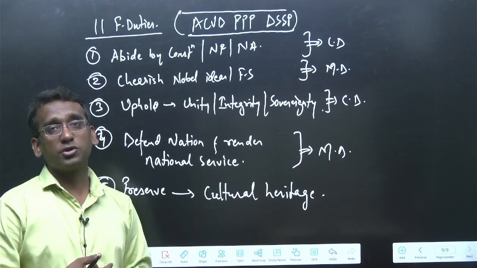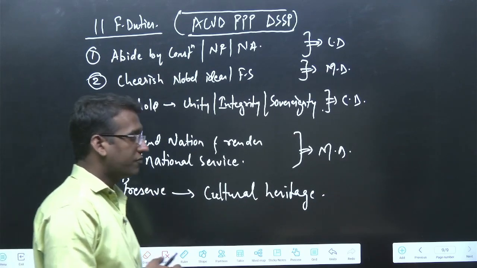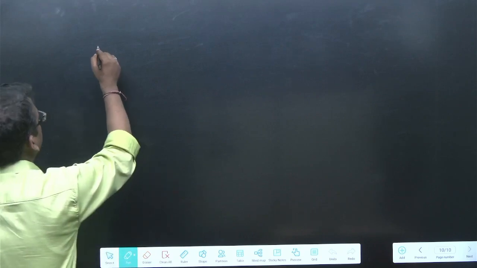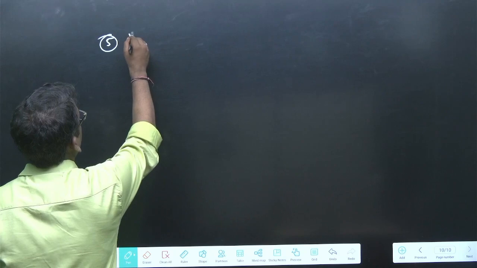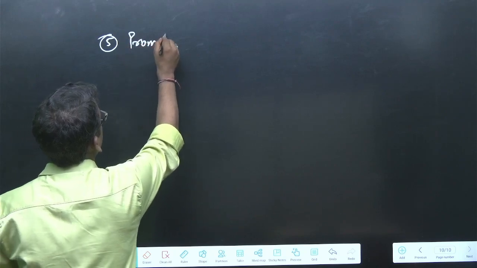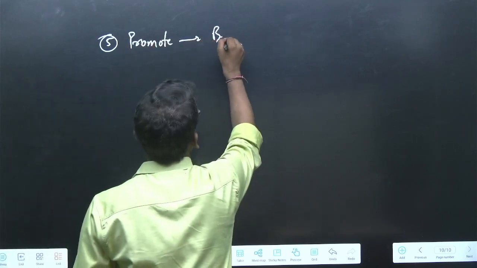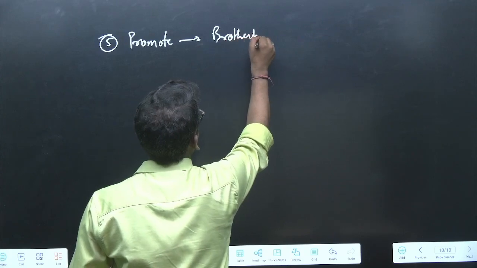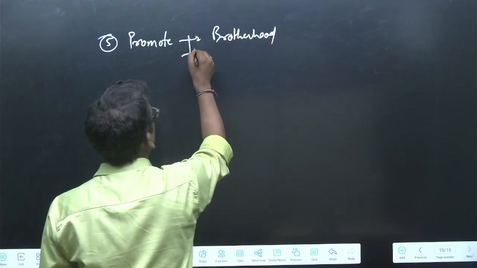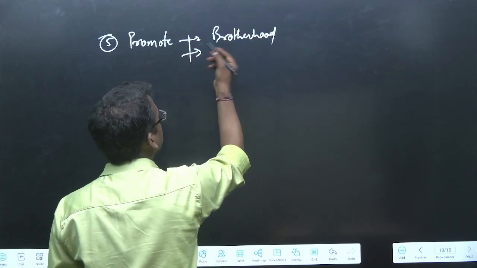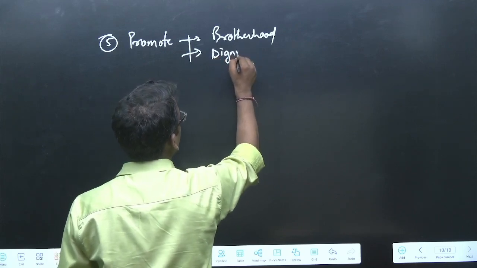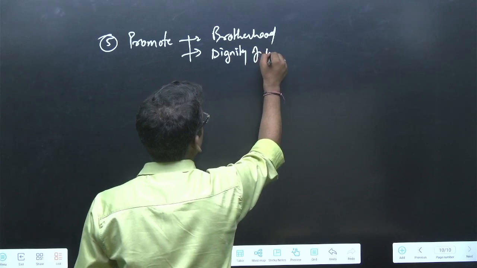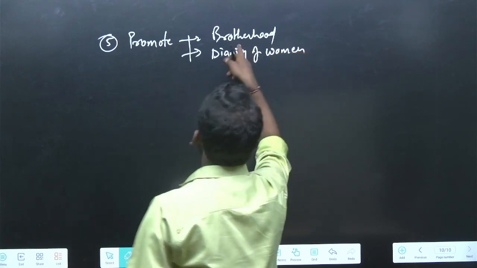So to preserve the cultural heritage is the next important thing, or the next duty of the people of India, the citizens of India. Then we are done with the 5, then 6. P is to promote common brotherhood, promote brotherhood, and preserve the dignity of the individual, dignity of women, okay?